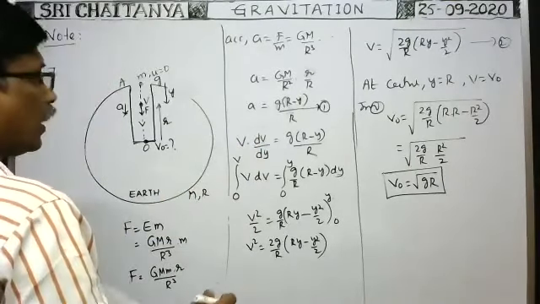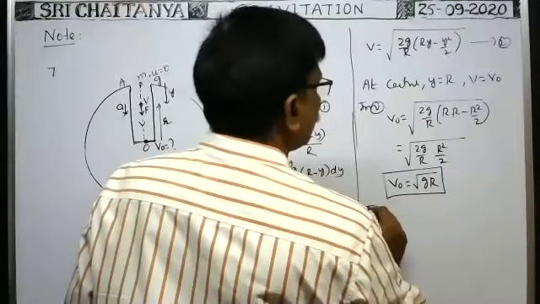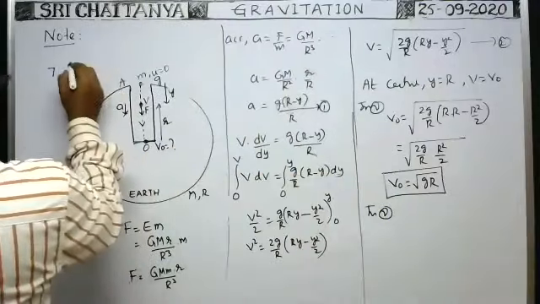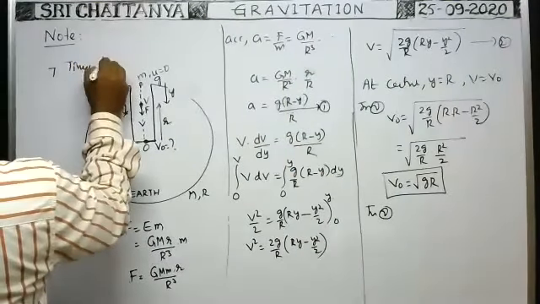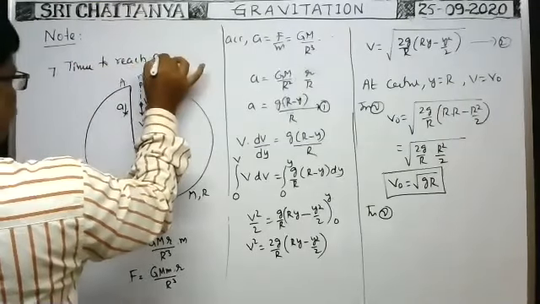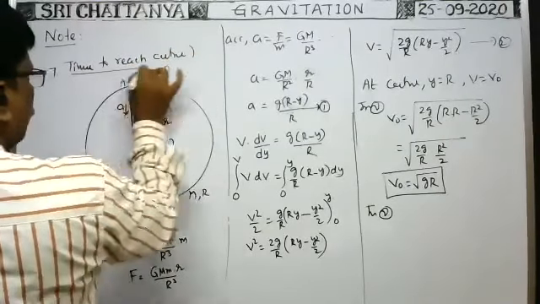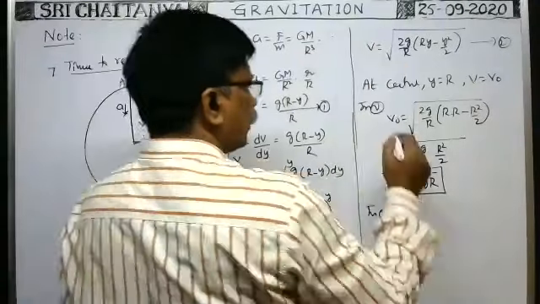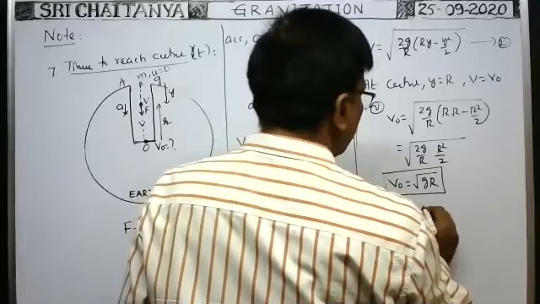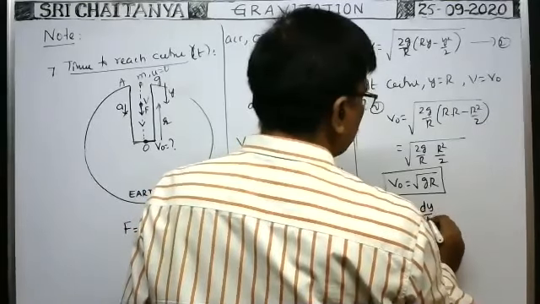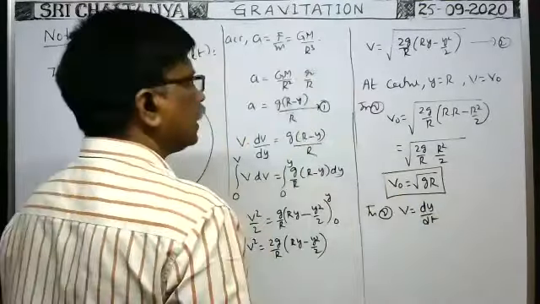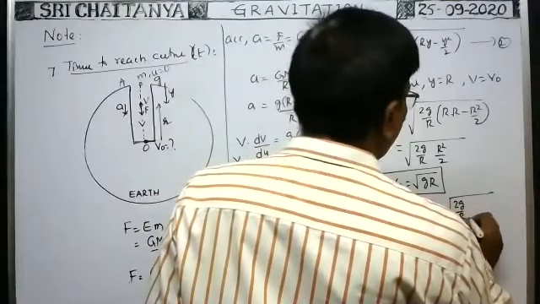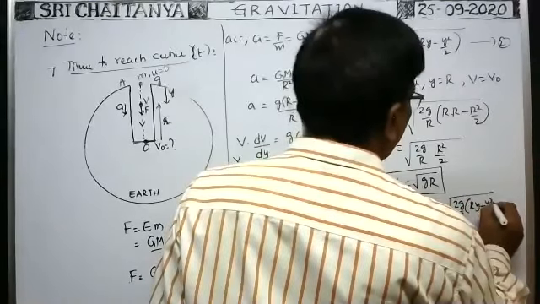Okay, next, what is the time taken? We need to know from equation 2. Because our aim is time taken, we have to find the time taken by the particle to reach the center, t. That is our aim. So velocity is there, no? So velocity can be written as dy by dt, which is equal to square root of 2g by R into Ry minus y square by 2.